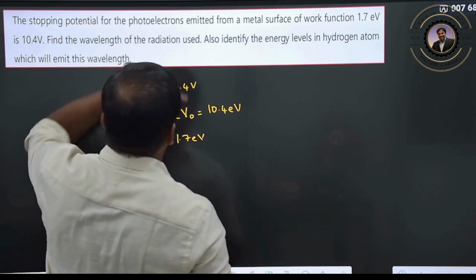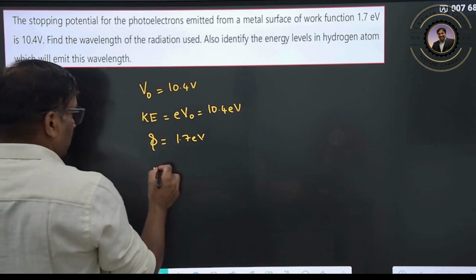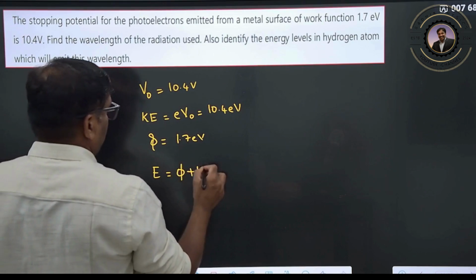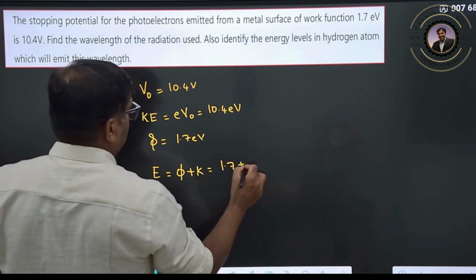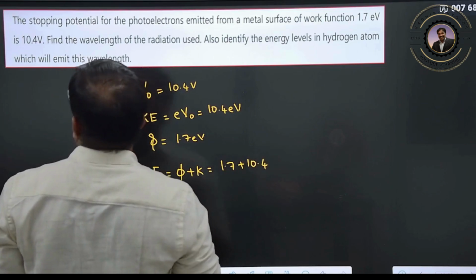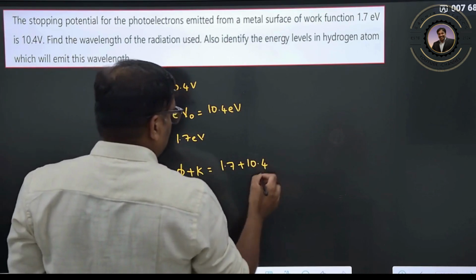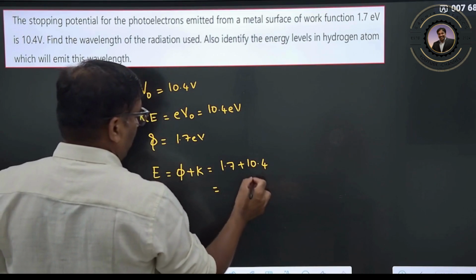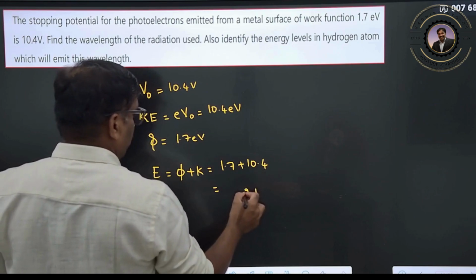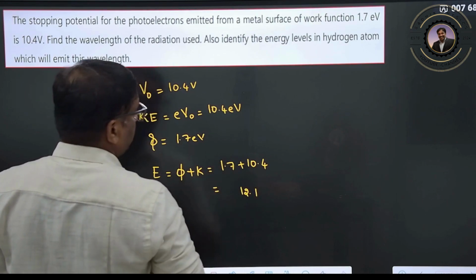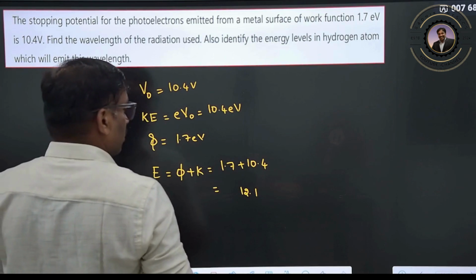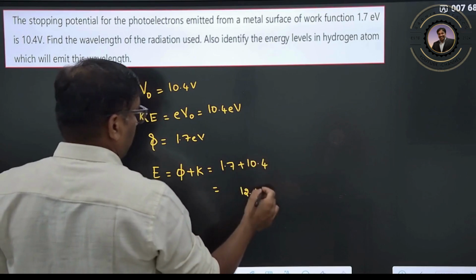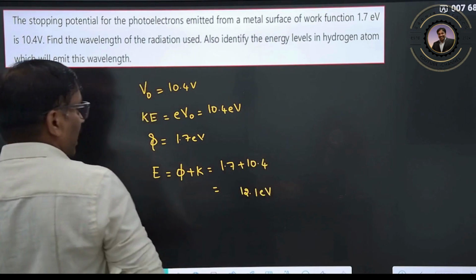Find the wavelength of radiation used. You know the energy can be written as work function plus kinetic energy: 1.7 plus 10.4. 10.4 is huge. So what can you write? It will be 12.1 electron volt.